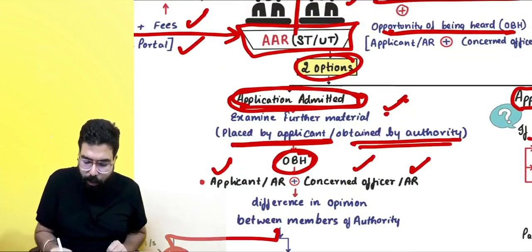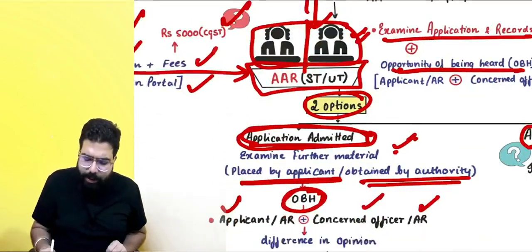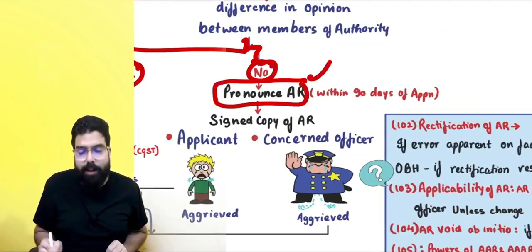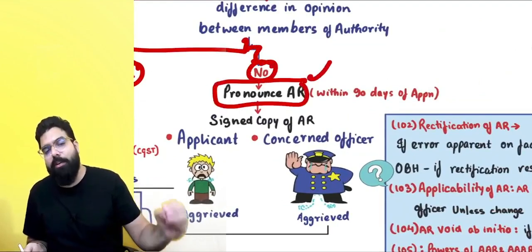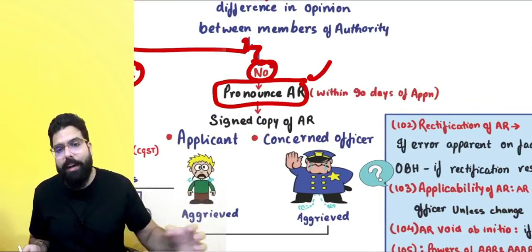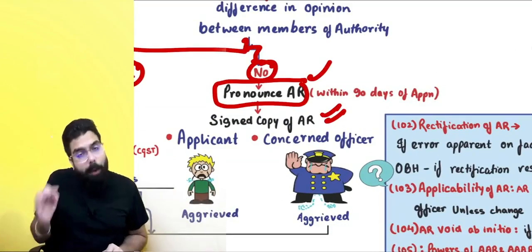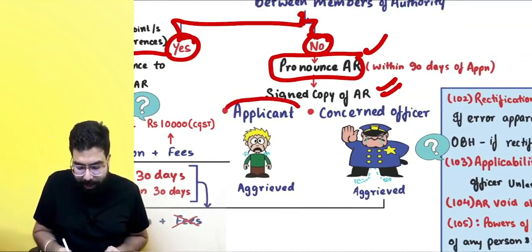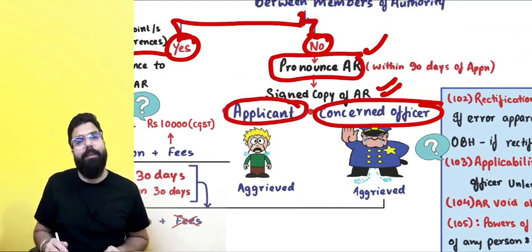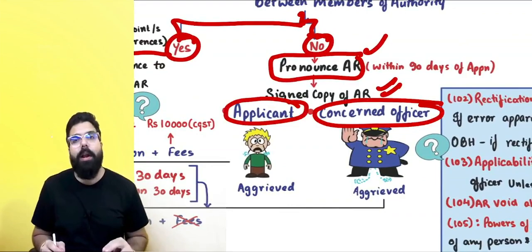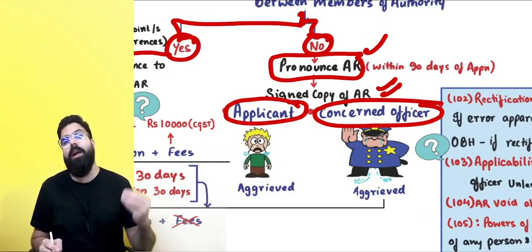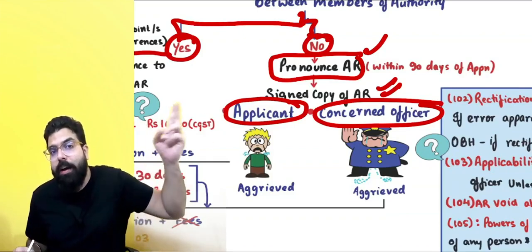But if these members don't have a difference in opinion, then they will pronounce the advance ruling. Always remember, the advance ruling shall be pronounced within 90 days of the application. The copy of the pronouncement, basically a copy of the advance ruling, shall be given to the applicant and the concerned officer, who now can apply to the Appellate Authority for Advance Ruling. Basically, they can appeal against the order of the AAR.